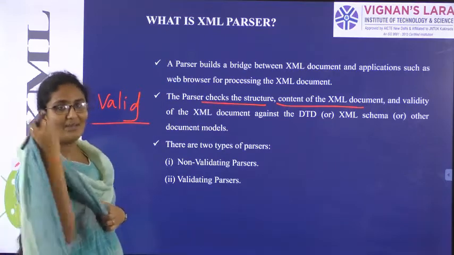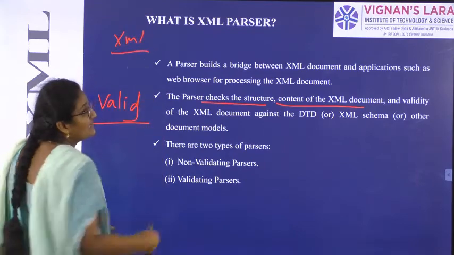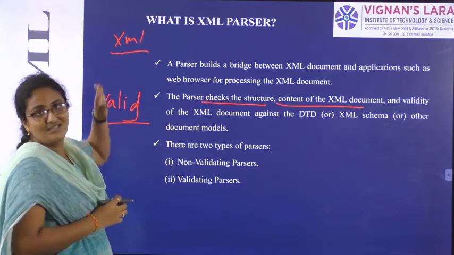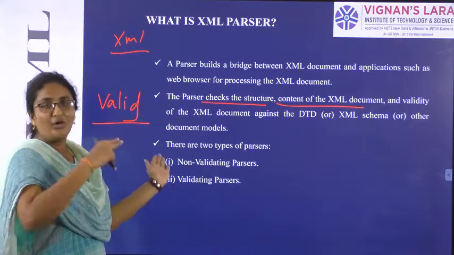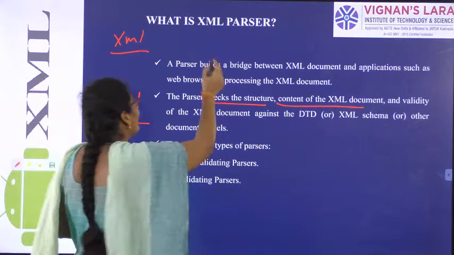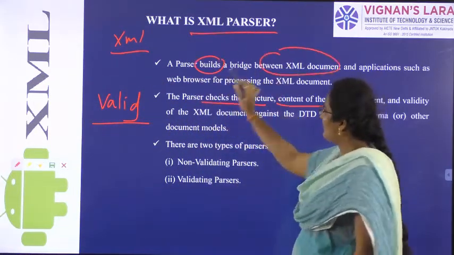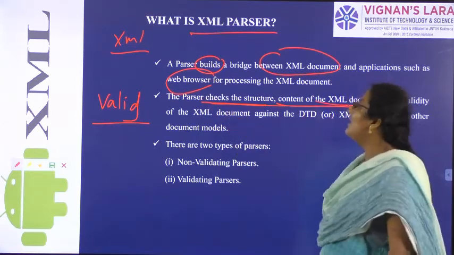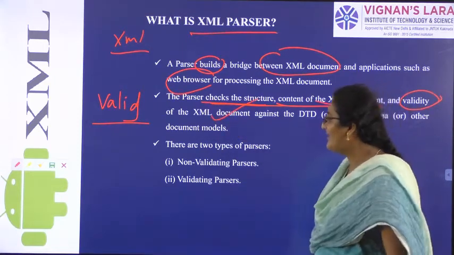So we have started Web Technologies Unit 3 and till now we have seen how to write an XML file, what is DTD document type definition and what is DOM document object model. All these things are just creating code. Now what is XML parser? The coding file you created, we need to validate that coding file. For the validation we are using XML parser. So parser will act as a bridge between XML document and web browser. Parser will check the structure and content of XML document and finally it will do validity also. XML document validity is also done by parser.